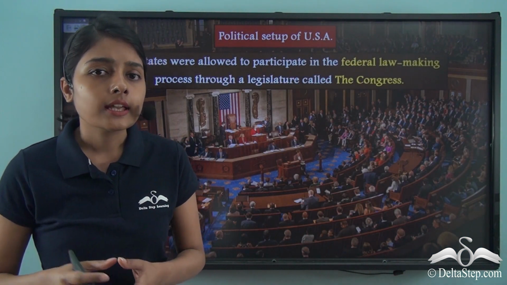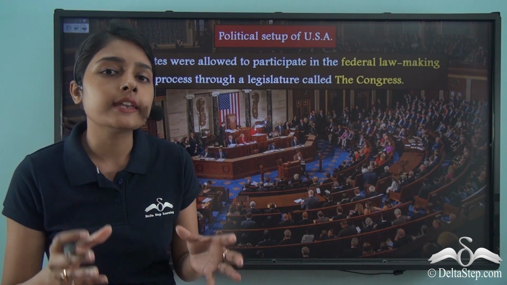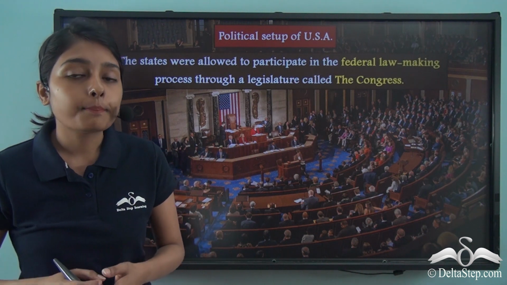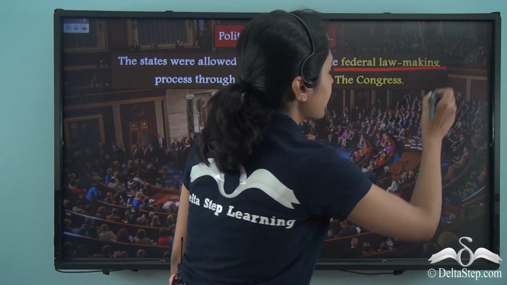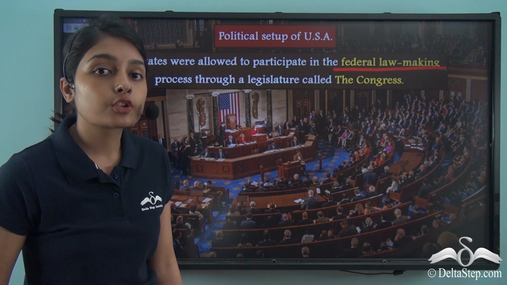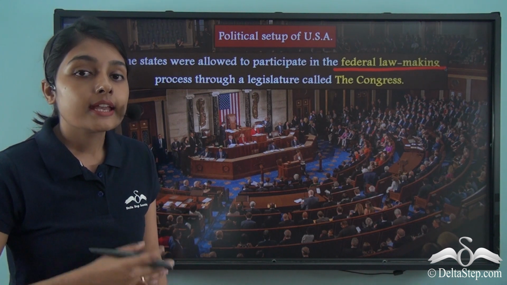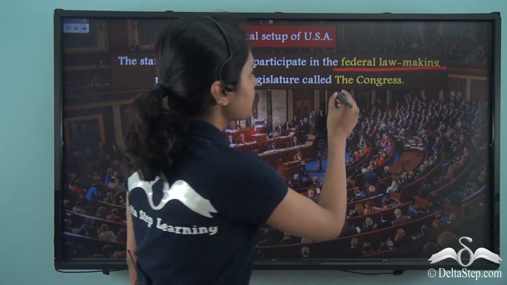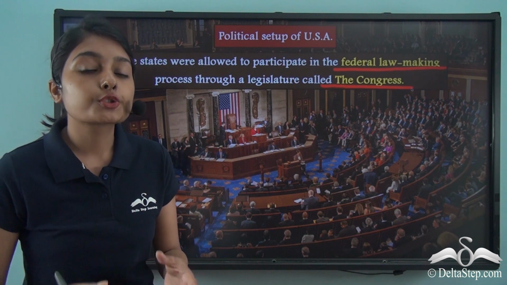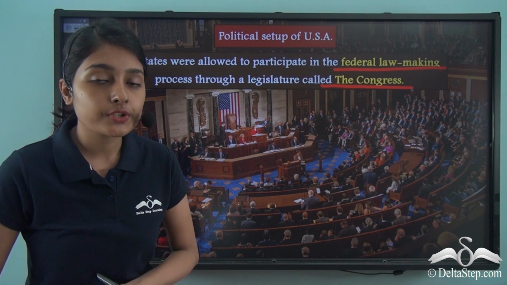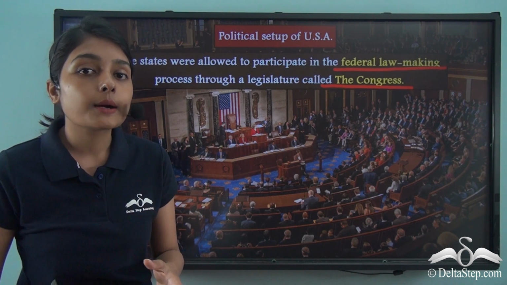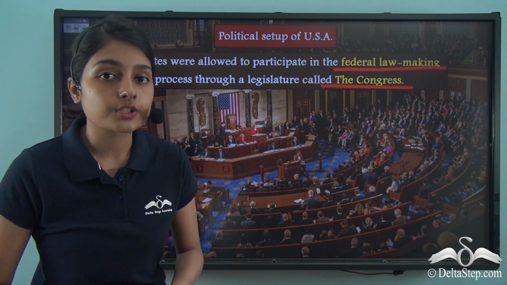Now, how do you think the states got to enjoy any role in the central decision making process? To be a part of the federal law making process, the state governments had to join the federal legislature. This federal legislature is known as the Congress. So, by joining the Congress, the state governments got to participate in the federal lawmaking process. Now, let us find out the various bodies that together make up this Congress or this federal legislature.